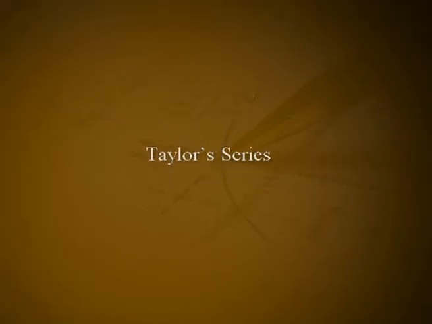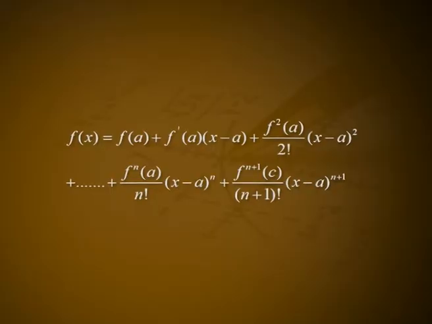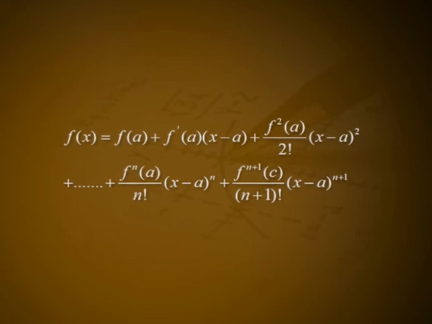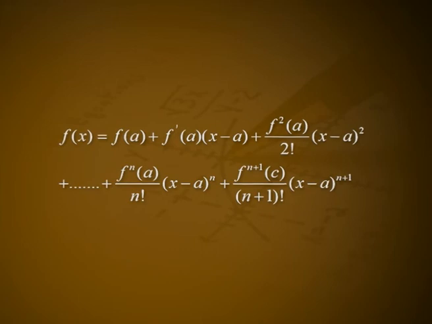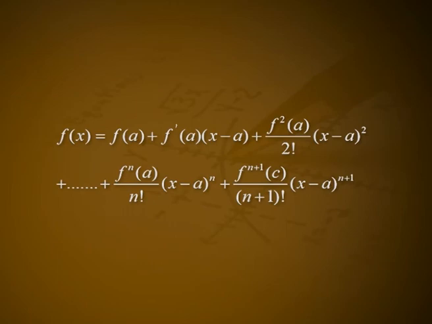Taylor's series. Consider the function in Taylor's theorem with the Lagrange's form of remainder: f(x) equals f(a) plus f'(a) into (x minus a) plus f²(a) by 2 factorial into (x minus a)² plus etc. plus fⁿ(a) by n factorial into (x minus a)ⁿ plus f^(n plus 1)(c) by (n plus 1) factorial into (x minus a)^(n plus 1) for some c between a and x.